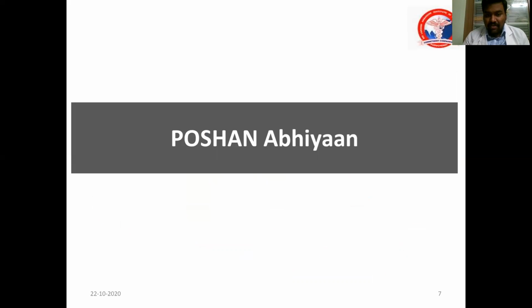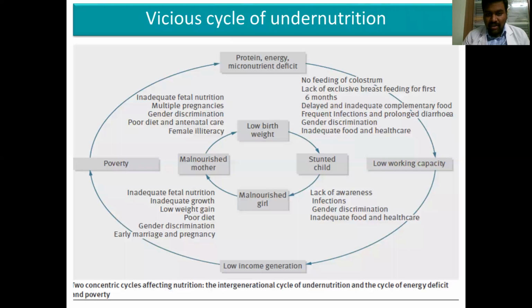With this background, we will discuss Poshan Abhiyaan. So what is Poshan Abhiyaan? It is mainly concentrating on the nutrition part. This slide indicates the vicious cycle of undernutrition. It starts with protein energy malnutrition. If they have a protein energy deficit, they will have low working capacity because they don't have energy.